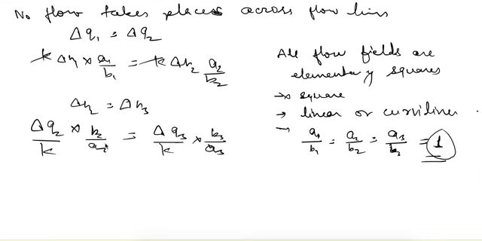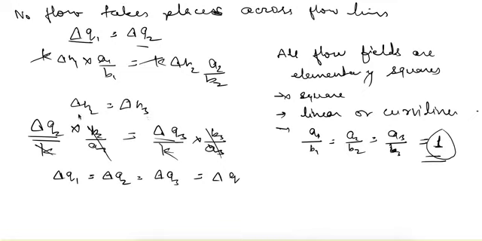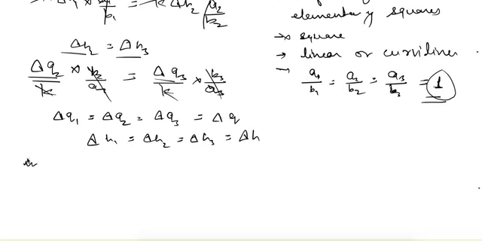When it is equal to 1, that means b2 upon a2 is equal to b3 upon a3, K will also cancel out, so q2 is equal to q3, and in this equation we saw that q1 is equal to q2, so delta q1 is equal to delta q2 is equal to delta q3, and it's equal to delta q. Similarly delta h2 is equal to delta h3, and because these two are equal, delta H1 and delta H2 are also equal. So delta H1 is equal to delta H2 is equal to delta H3, and let's say that is equal to delta H. So it means that in all the flow fields